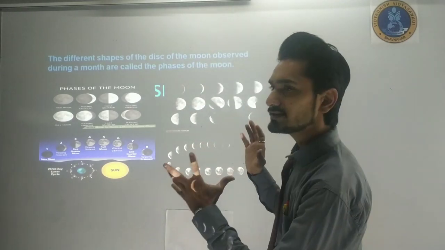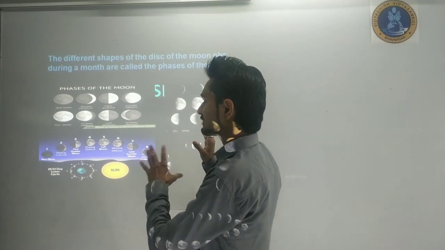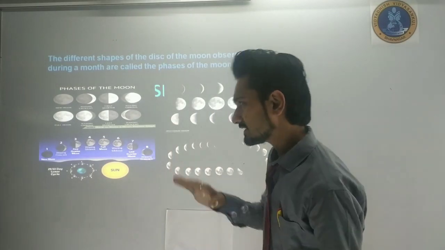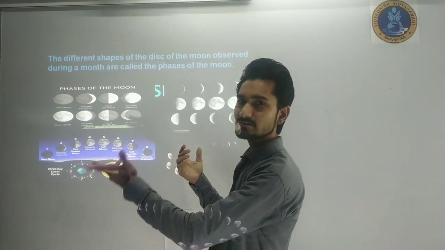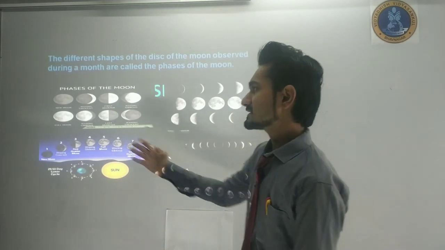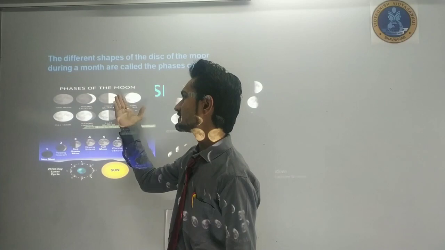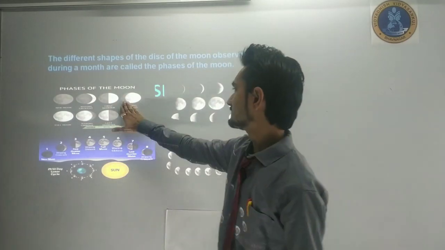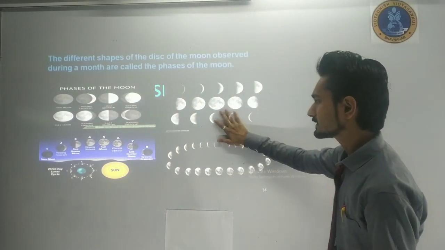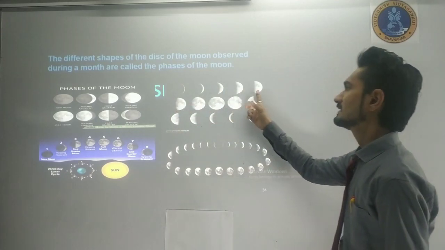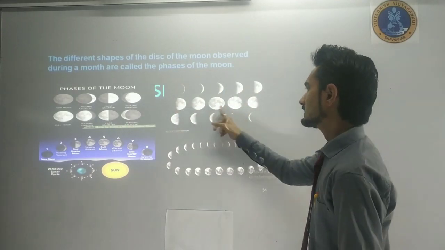Now the moon will do exactly the opposite process. Now it is going to become invisible to our naked eyes. First there is no moon, then 25% visible, then 50% visible, then 75%. Here is the whole phenomenon. You can look out for that. Like this we have seen all the phenomena.